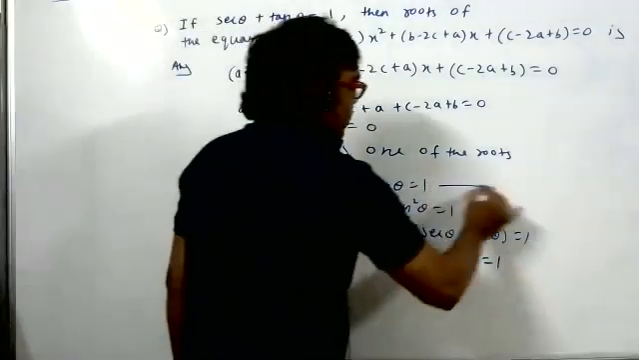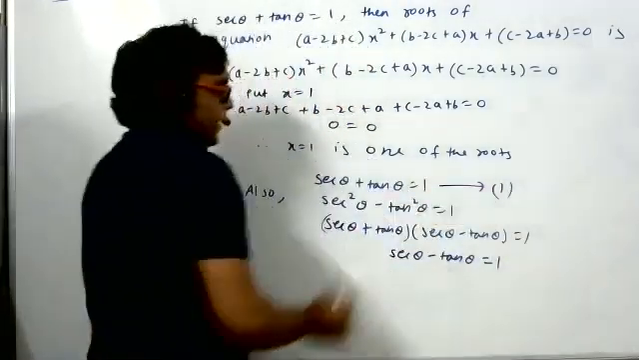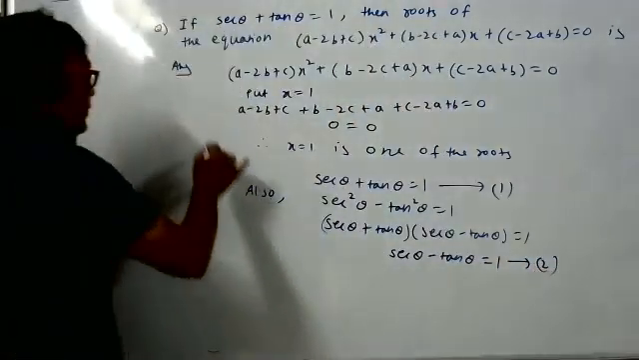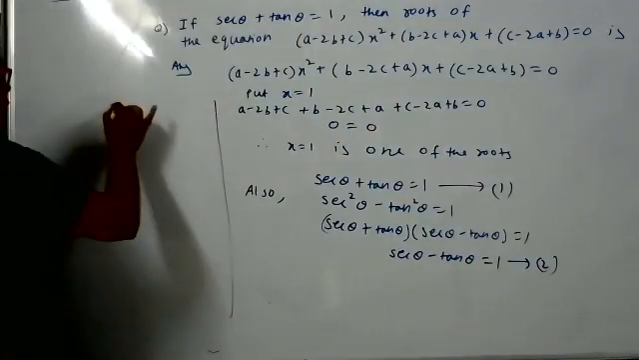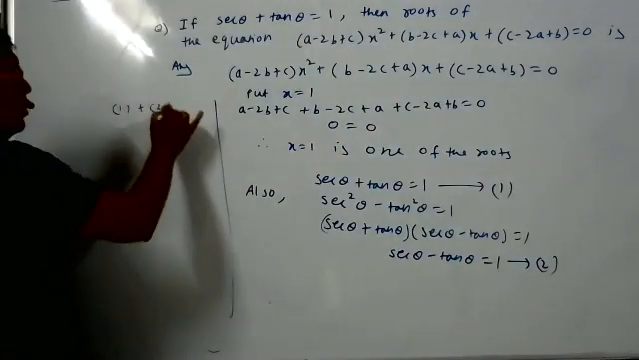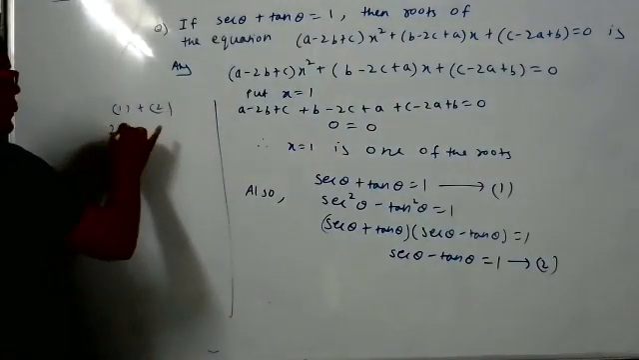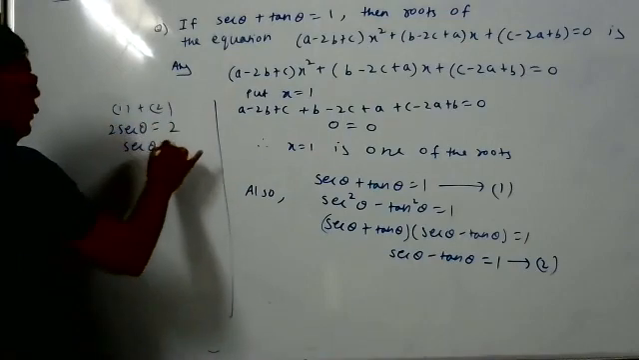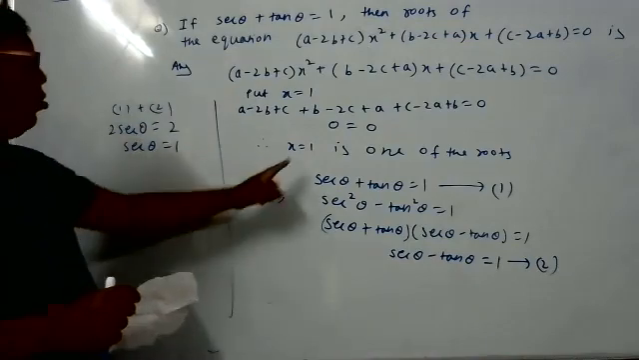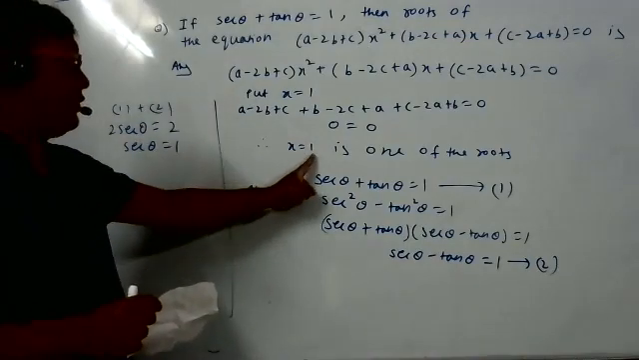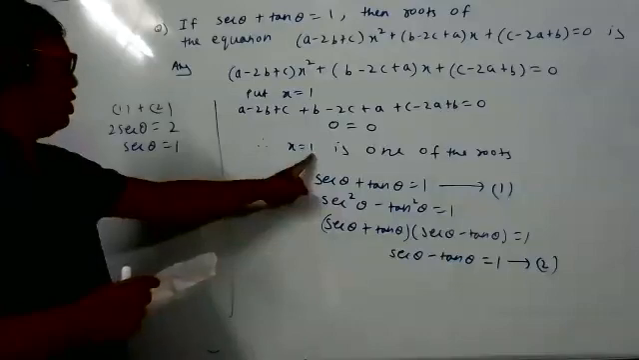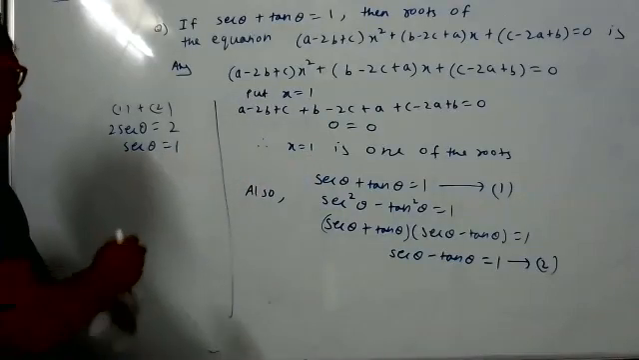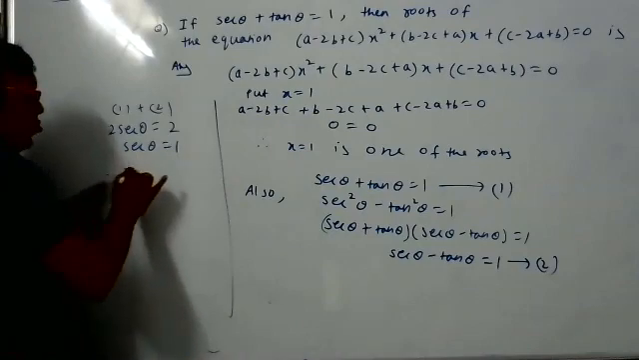This is the first equation: secant theta plus tan theta is 1. Second equation is secant theta minus tan theta is 1. We will add both the equations, equation 1 plus equation 2. What do we get? 2 secant theta is equal to 2, so secant theta is equal to 1. We know x is equal to 1 is the root. But what is the value of 1? 1 is the same as secant theta. Therefore, we can say x is equal to 1.